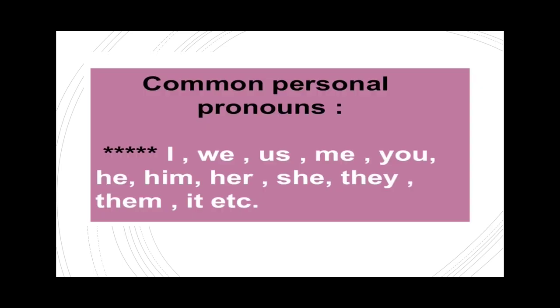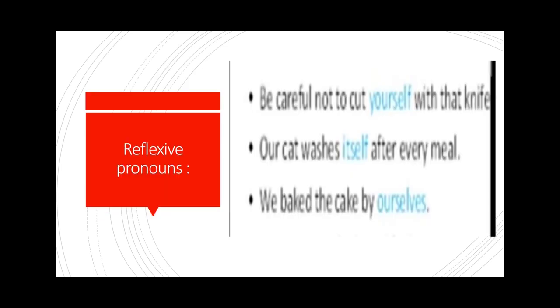Now students, we have already discussed personal pronouns in your grammar class. That's why I am not going into detail about this pronoun here. But now let me discuss another pronoun, that is reflexive pronouns. In order to get the idea of a reflexive pronoun, first of all, please read the examples. Number 1: Be careful not to cut yourself with a knife. Number 2: Our cat washes itself after every meal. And number 3: We baked the cake by ourselves.